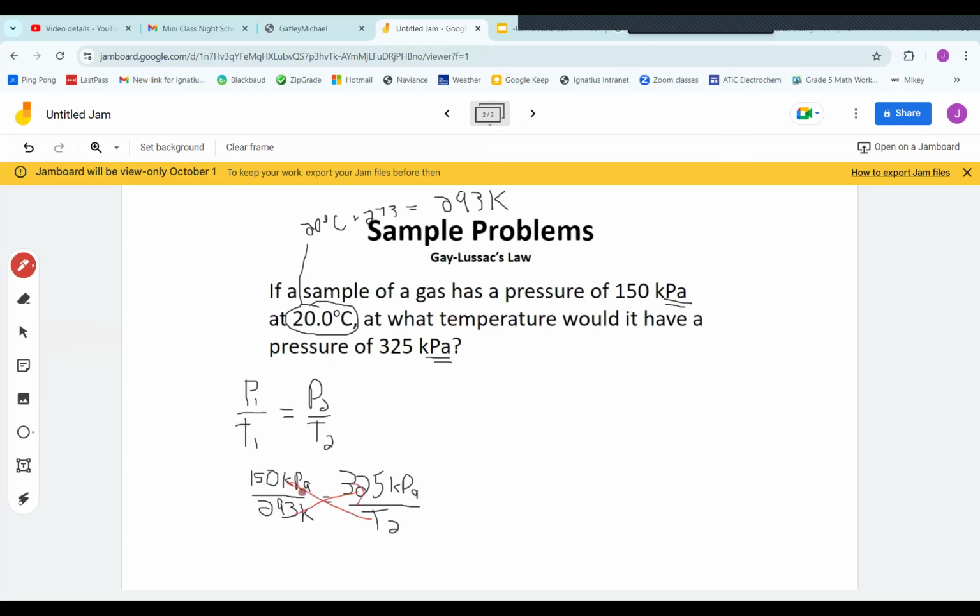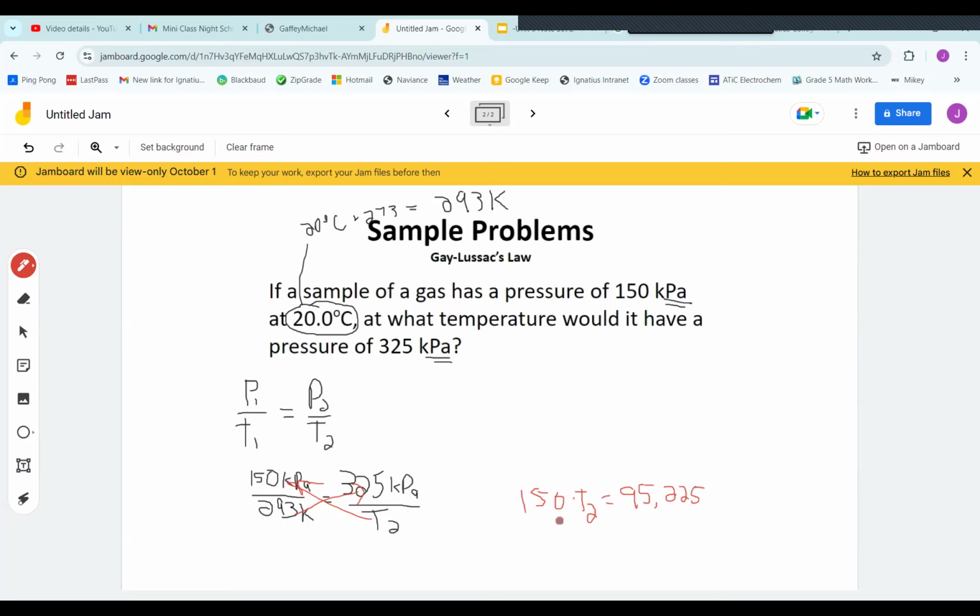Just like Charles's law, to get the variable alone, we're going to do some cross multiplying. So we have 150 kilopascals times the unknown temperature T2 is equal to, and you might want to pull out your calculator here, 325 times 293 is 95,225.